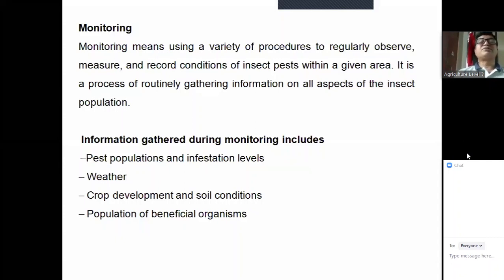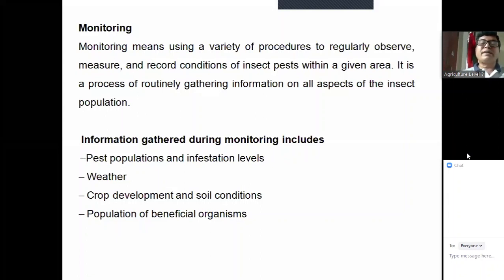What information is gathered in monitoring? Information gathered during monitoring includes pest populations first and infestation levels. Pest population as well as infestation levels. What is the infestation level? High, medium or low? Then weather parameters, humidity, temperature, light, etc. Crop development and soil condition.